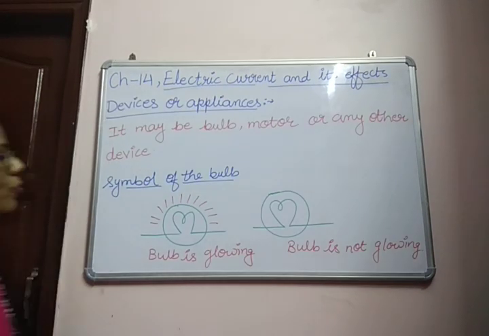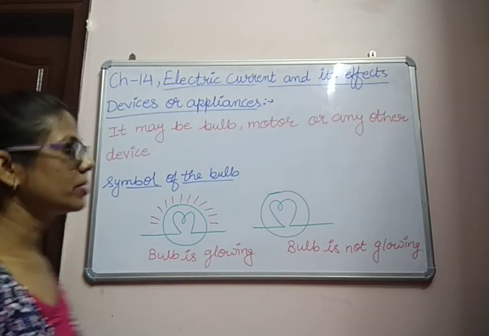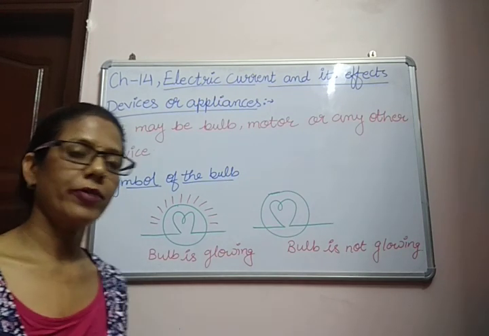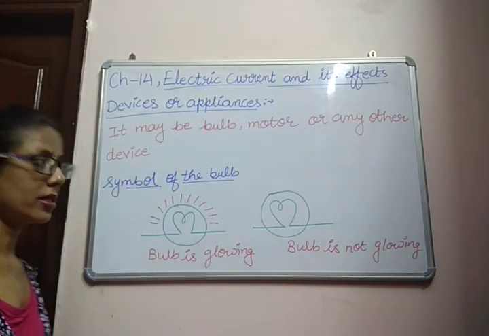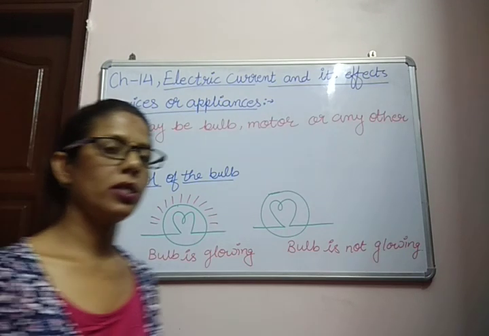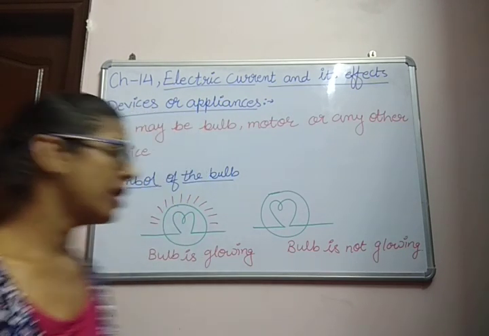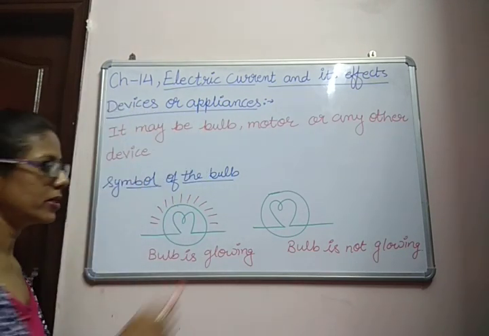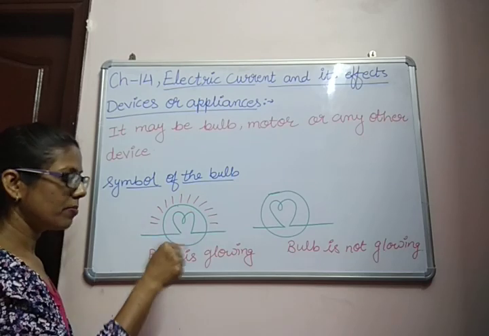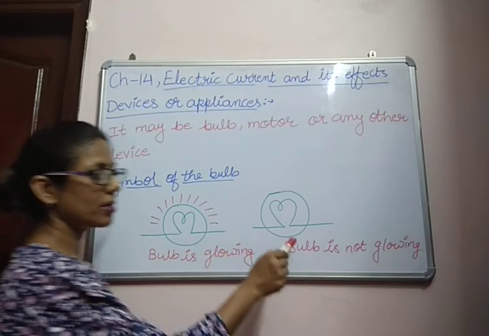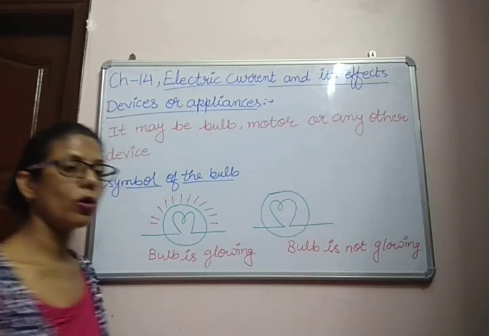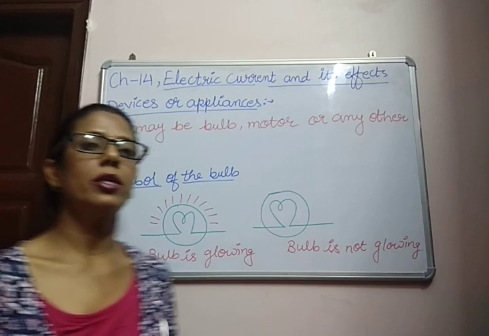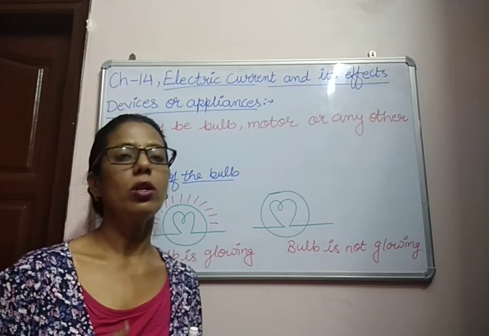Now the last component of the electric circuit is devices or appliances. The devices may be a bulb, a motor or any other device, because they need current for working. So they are also joined in the electric circuit. But generally for experiments in the lab we use a bulb as a device. This is the symbol of a bulb showing the bulb is glowing, and this symbol means the bulb is not glowing. Generally we use a bulb in the electric circuit on a very small scale.